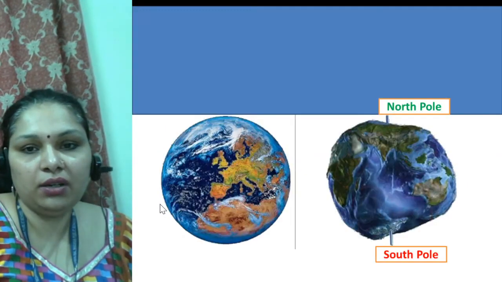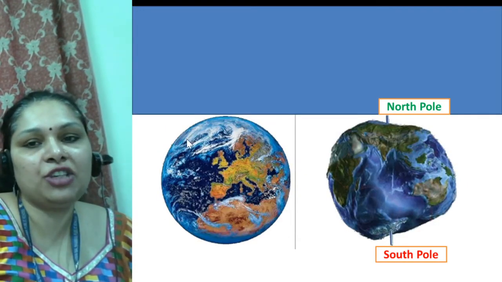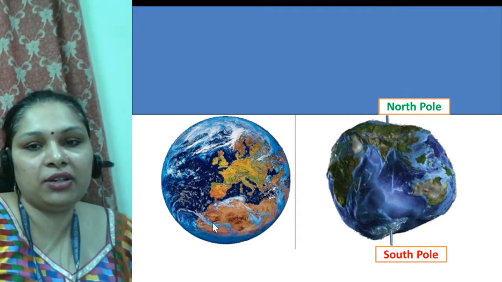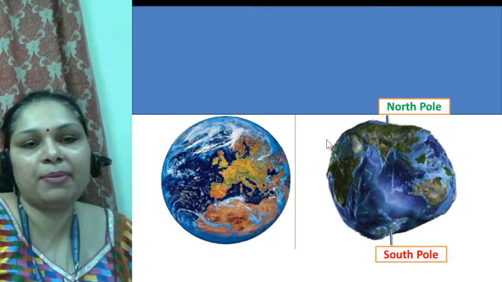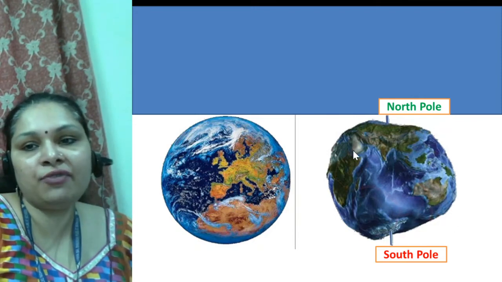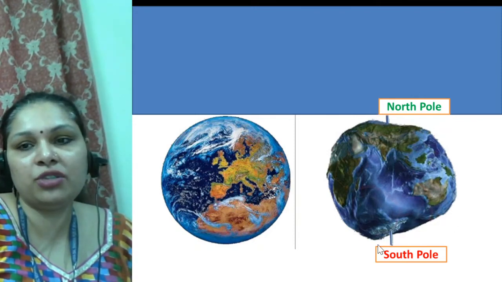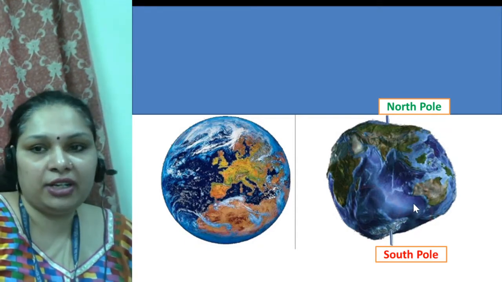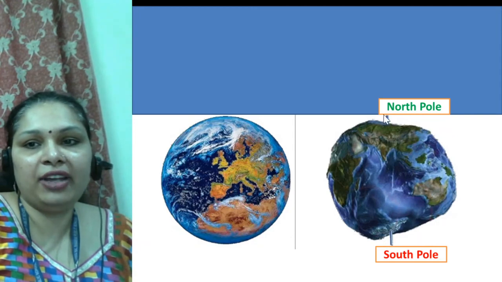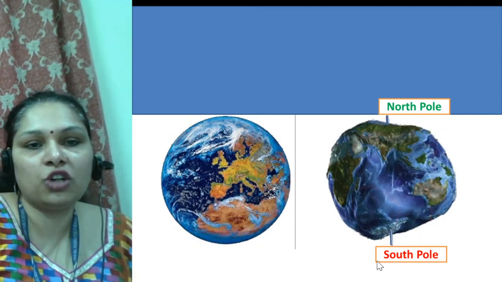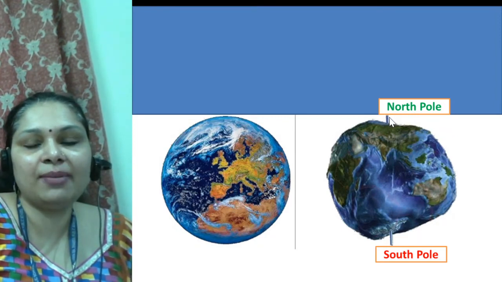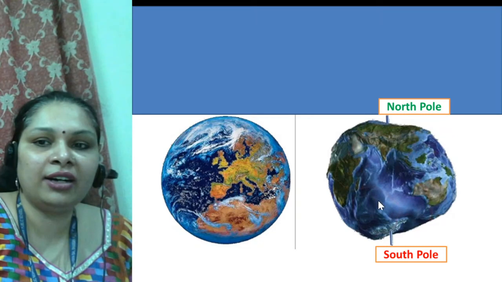With this picture it will be clear. This is not a real picture of the planet Earth. Our Earth is a geoid. Geoid means a shape like this, somewhat spherical from both sides, and on the opposite sides somewhat flat. So our earth is a geoid, and we have two poles, the north pole and the south pole, and the earth rotates on its axis. You can see this imaginary line is the axis on which the earth rotates.